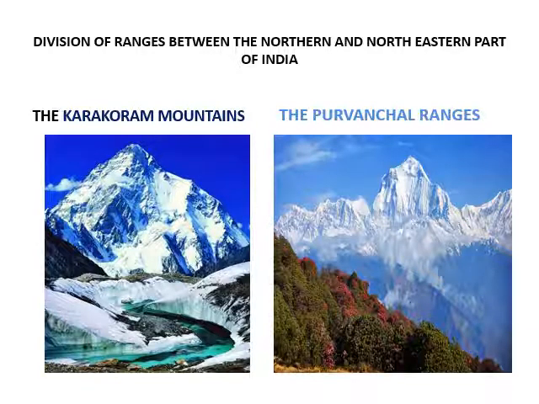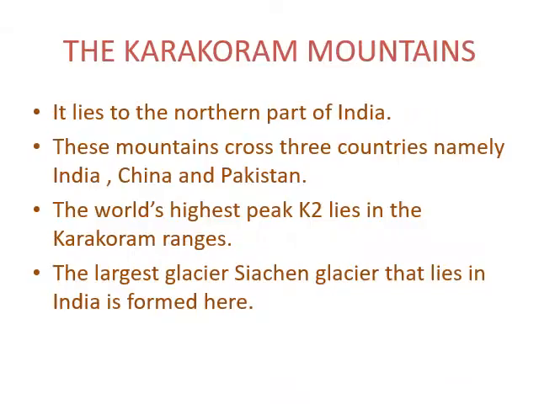The northern mountains are divided into two ranges. One lies to the northern part of India, which is called the Karakoram Mountains, and a part of it lies to the northeastern part of India, which is called the Purvanchal ranges.